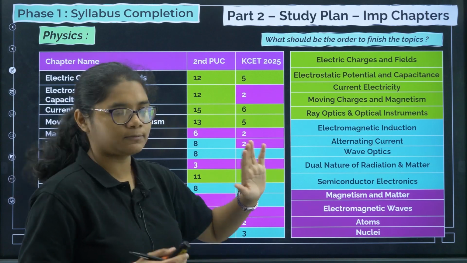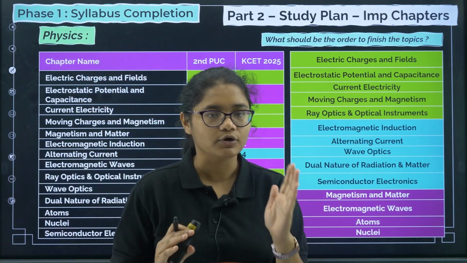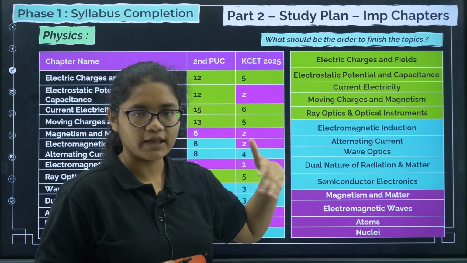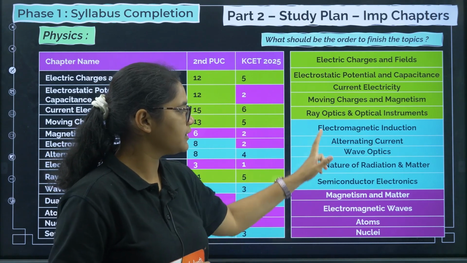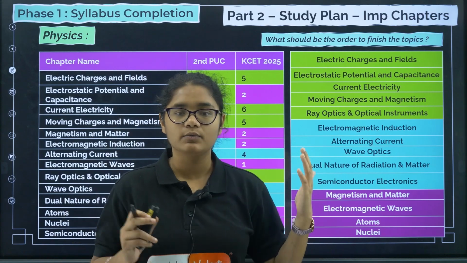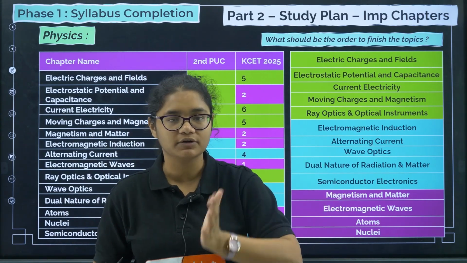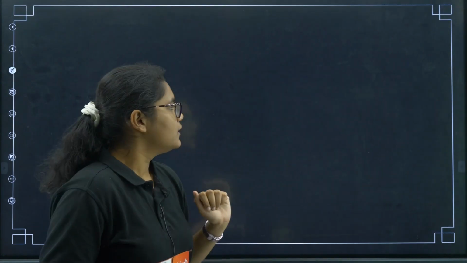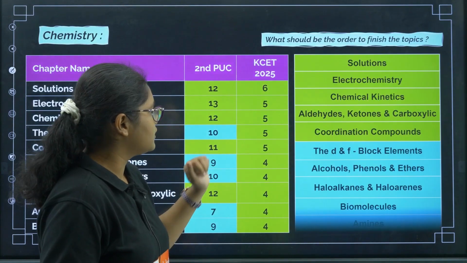So now suppose you are starting with physics. Your target should be that these 6 chapters should be completed first. Okay, however much time is required, give enough time and complete these 6 chapters. From the starting only you should have a plan, like by January 15 which chapter should be completed and when. Okay, next similarly you can see for chemistry.